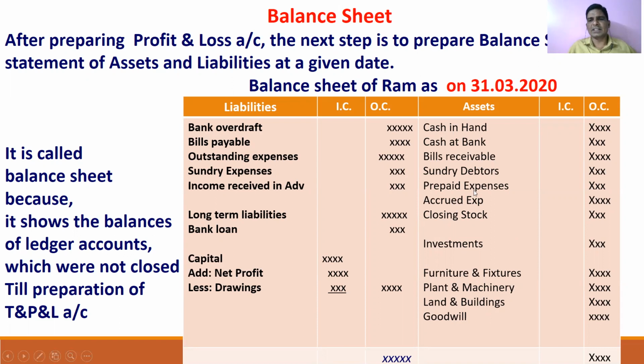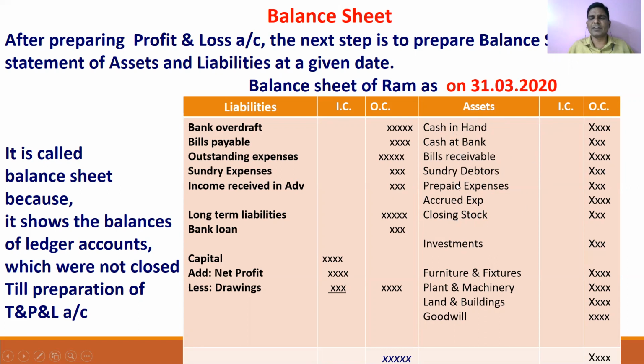Then what are the assets? The cash in our business and the cash balance in our bank account, the bills accepted by our customers, and our customer accounts. Debtors means our customers. Prepaid expenses, prepaid insurance, like this. Accrued incomes, that is incomes receivable, should be shown here. And there is an error crept in, sorry for this. And closing stock, these are the current assets.